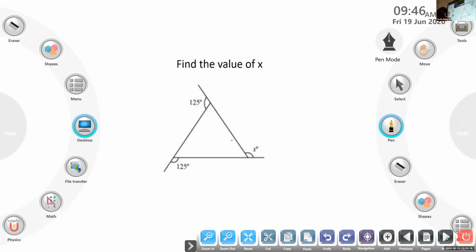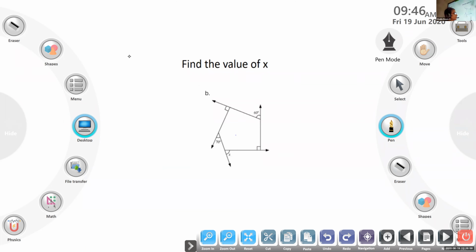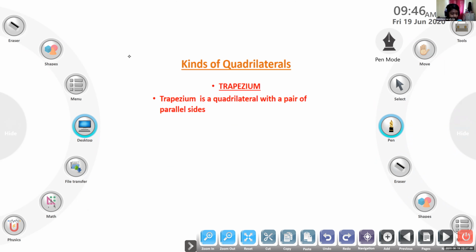Benedict, read the last question. This one we did, isn't it? Find the value of x. We did this question? Yes, ma'am. This also? Yes, ma'am. Okay. So, next